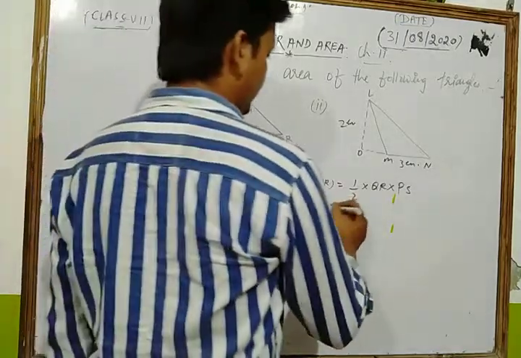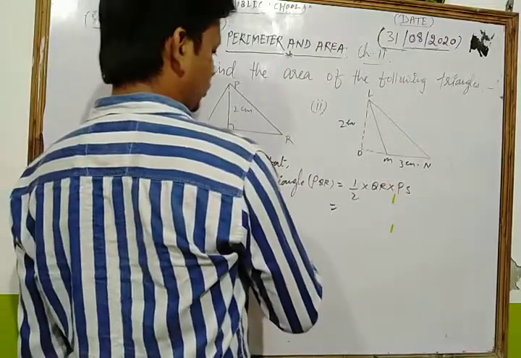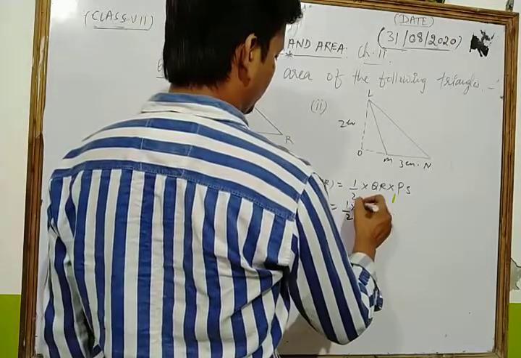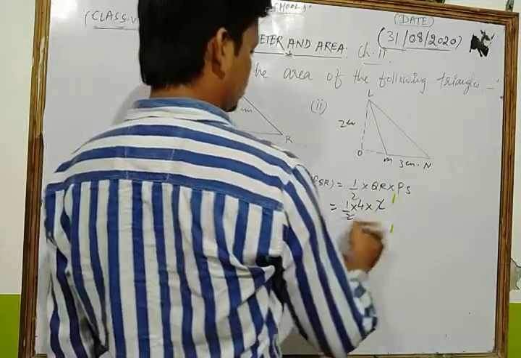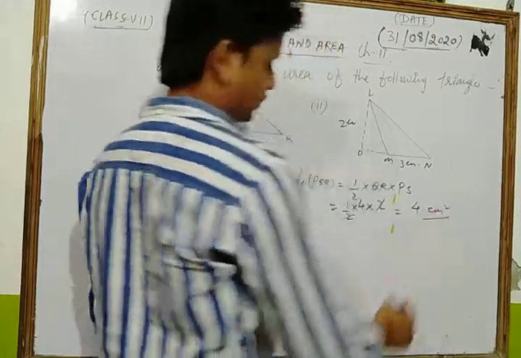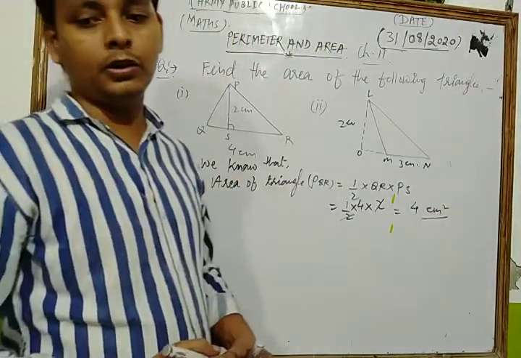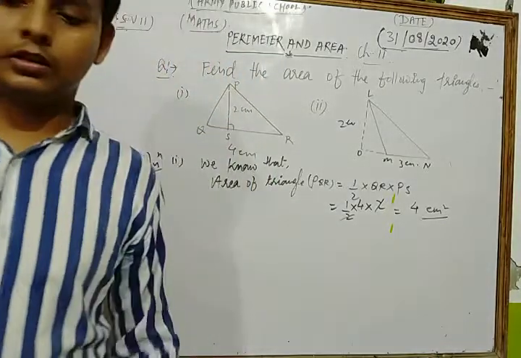Now we put the values of each and every function. Now keep the value of QR as 4 centimeter. So we have 1/2 into 4 into PS, the value of PS as 2. 2 cancel to each other. So we get 4 square centimeter. This is our required answer because area is always in square unit, na?